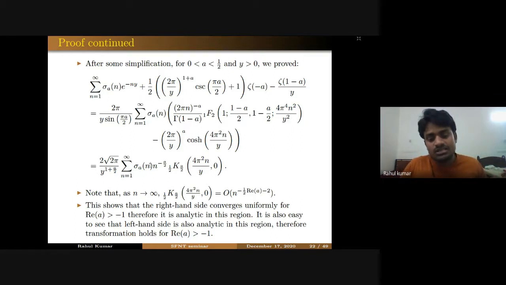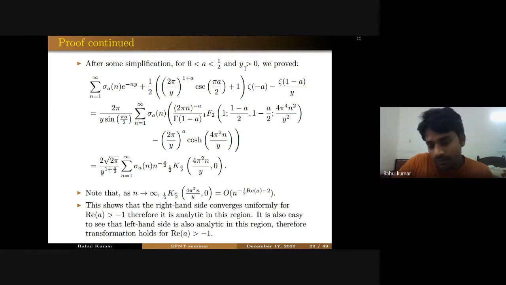So by Weierstrass theorem for analytic functions, we can say that this right hand side represents an analytic function for real part of a greater than -1. So by the identity theorem, or analytic continuation, this identity must hold for real part of a greater than -1. And a similar argument can be used to extend this identity for real part of y greater than 0. So this was the proof of our main result.